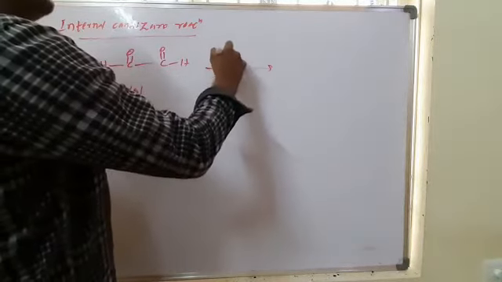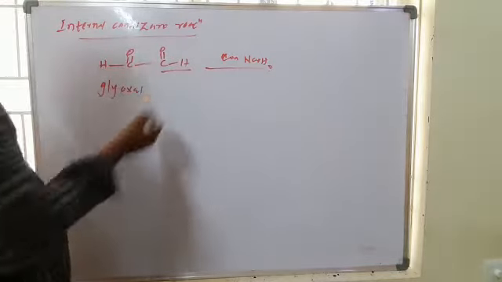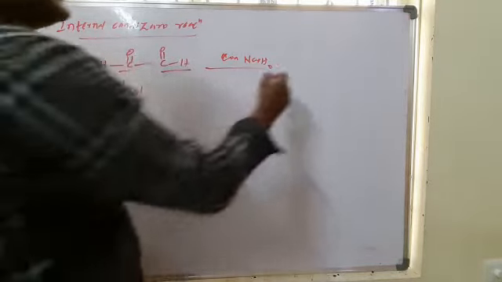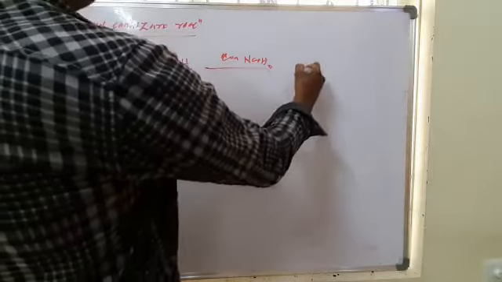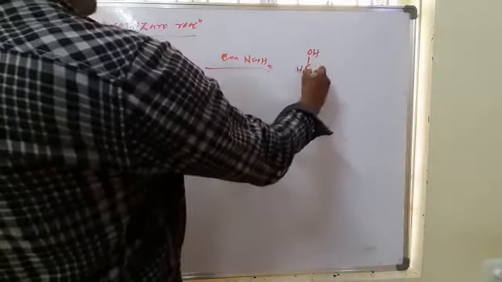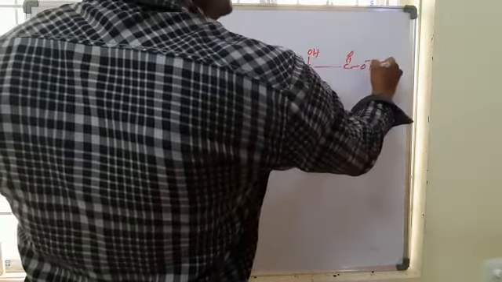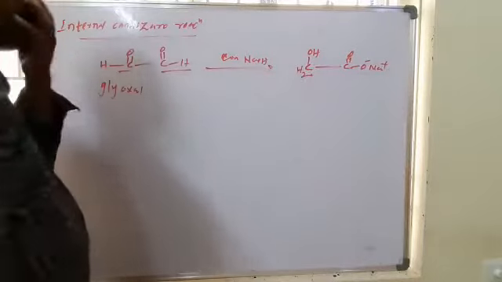If you take concentrated NaOH, then one part goes to acid, one part goes to alcohol. So this part goes to alcohol, I am writing CH2OH, and this forms acid, C double bond O minus Na plus.